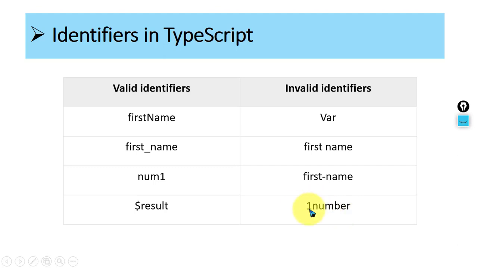Starting with a number and then alphabet is also not a valid identifier. So for valid identifiers, the simple rule is to start with alphabets or the special symbols, only underscore or dollar is applicable, and then any combination you can give except space between two words. This is the rule for the valid identifier.